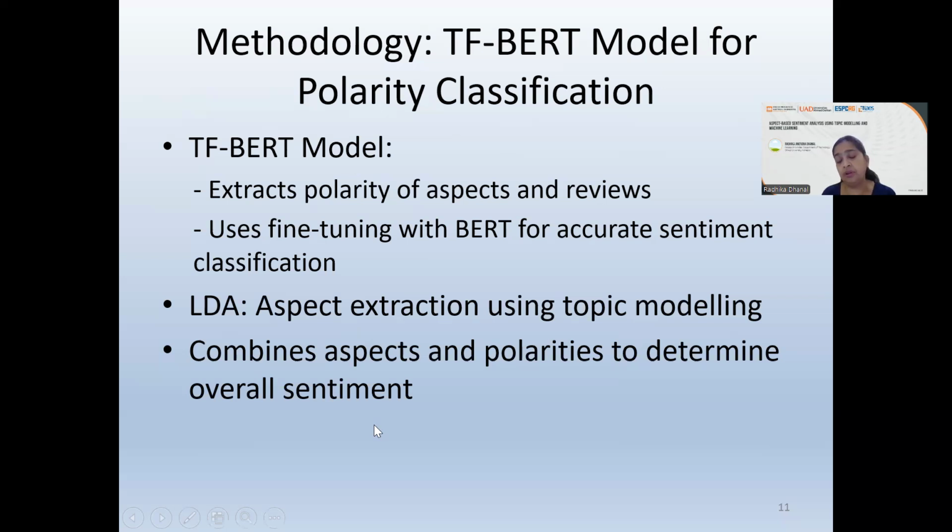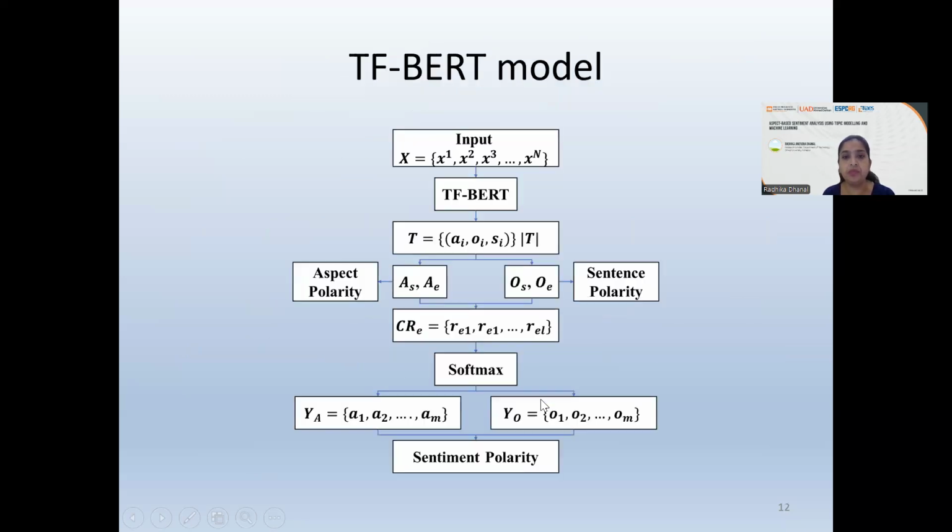There are certain hyperparameters that we need to decide the values of. That certainly depends on how we execute it, and then we decide upon certain values, and LDA is used for aspect extraction and topic modeling. So this is the BERT model you can see here. X represents the different sentences, and N represents the words in that particular sentence.